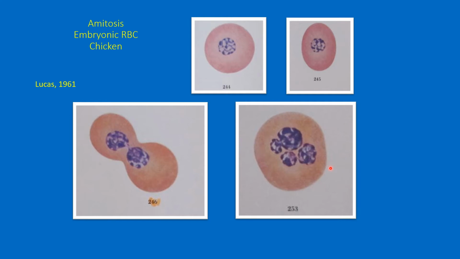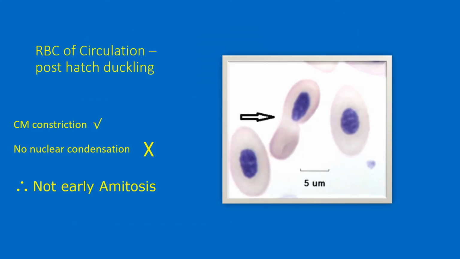This cell over here shows the results of an amitotic process. It happened a couple of times. The daughter nuclei are obviously not of equal size, and in this case, one nucleus failed to complete the amitotic division. So Lucas speculated that these things were the property of embryos, and they didn't occur in post-embryonic animals. I will show data to show otherwise.